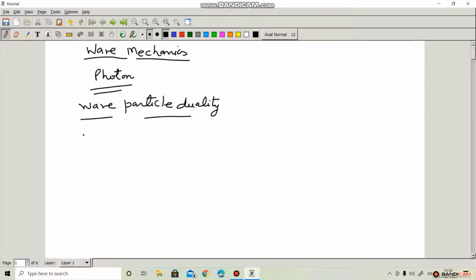And according to de Broglie, a moving particle is surrounded by a wave whose wavelength depend upon the mass of the particle and also its velocity, and that type of waves are known as matter waves.